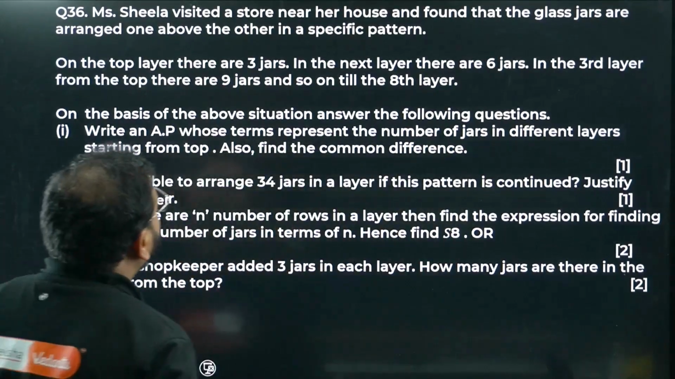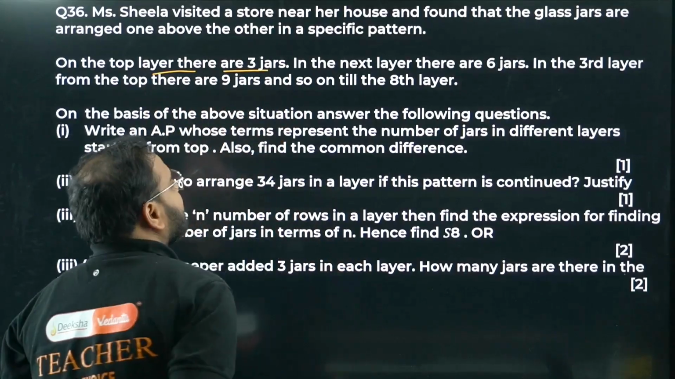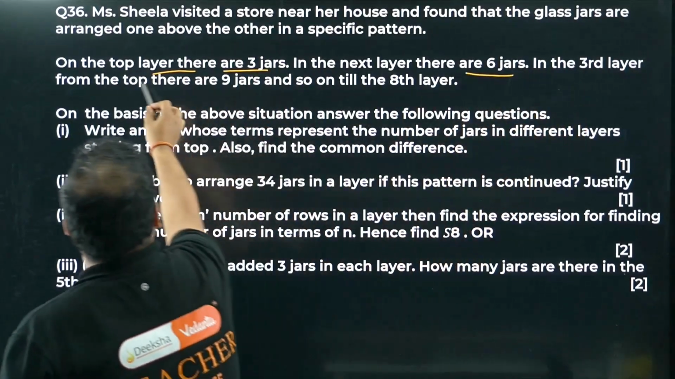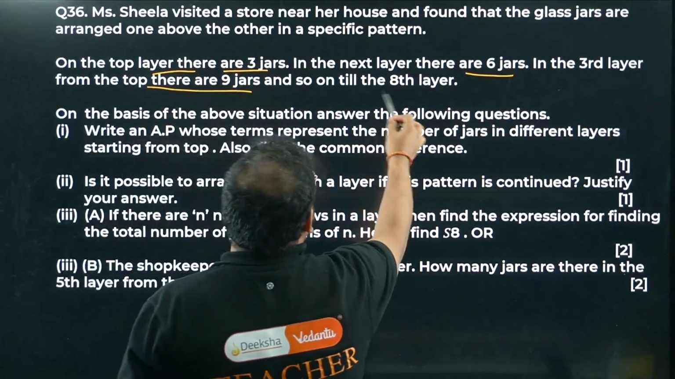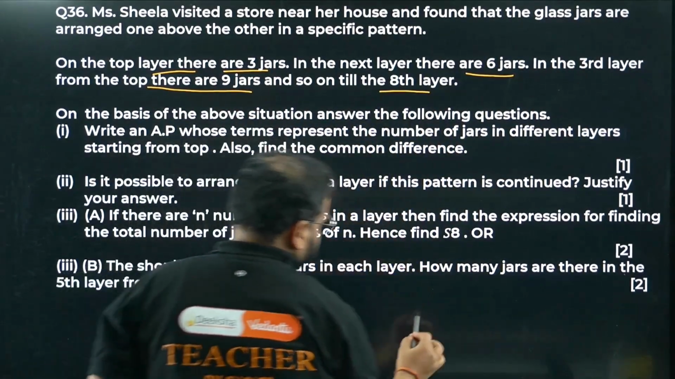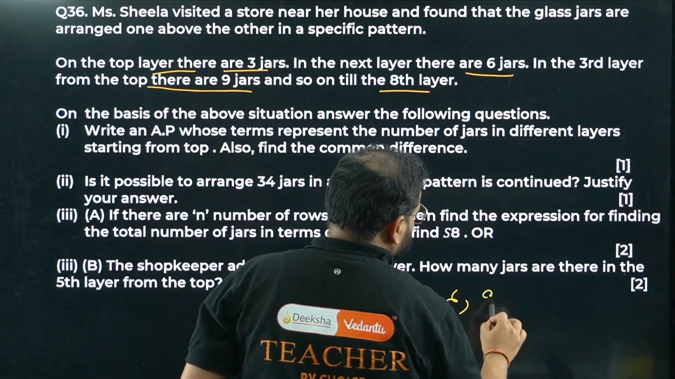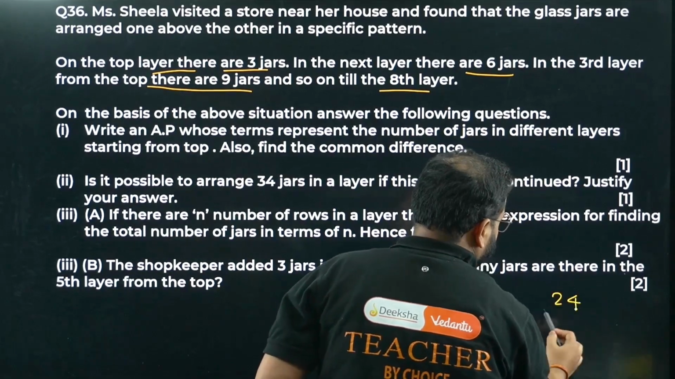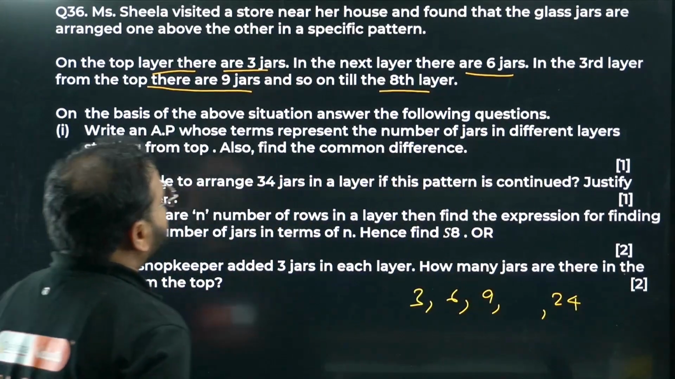On the top layer, there are 3 jars. In the next layer, there are 6 jars. Okay, there's a pattern here. In the third layer, we have 9 jars. Okay, 3, 6, 9, and so on till the 8th layer. So we have 3 jars, 6 jars, 9 jars, and so on till the 8th layer, which means 24 jars. Okay, on the basis of the above situation, answer the following questions.